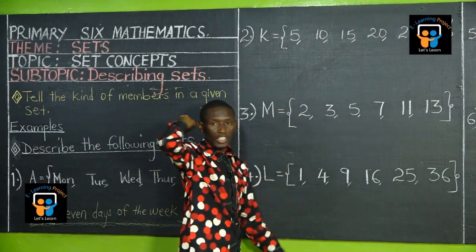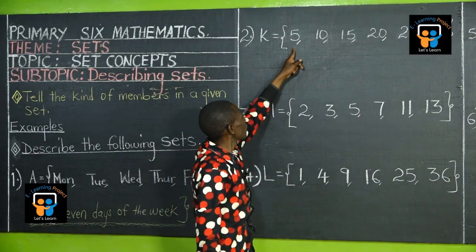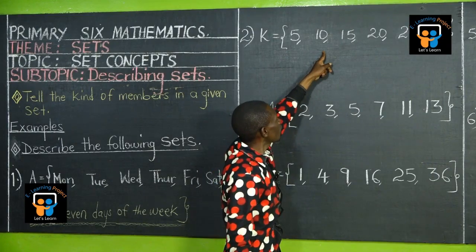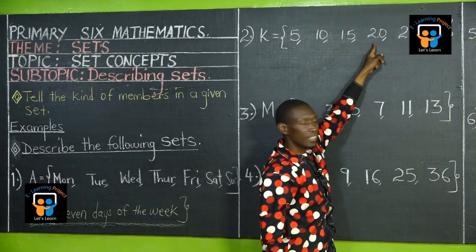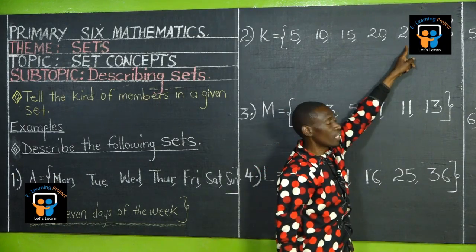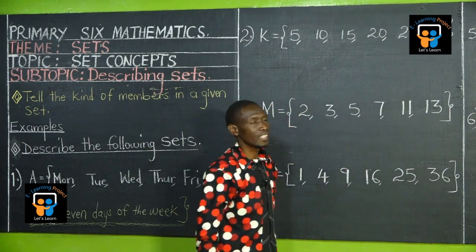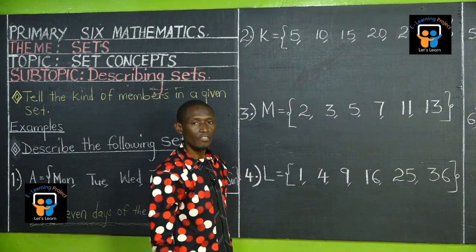Let's use multiplication and we see. 5 times 1, 5. 5 times 2, 10. 5 times 3, 15. 5 times 4, 20. 5 times 5, 25. 5 times 6, 30. So, those are multiples of 5.